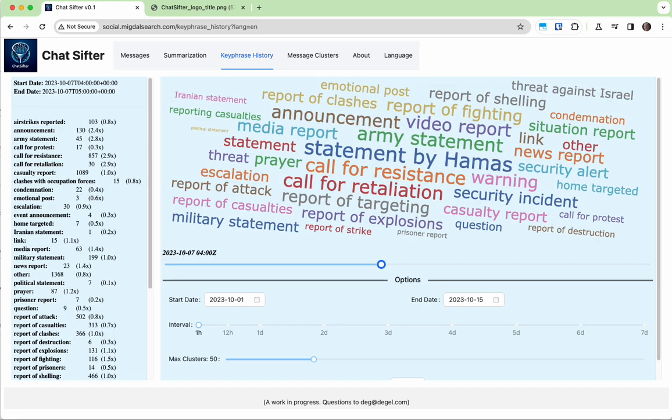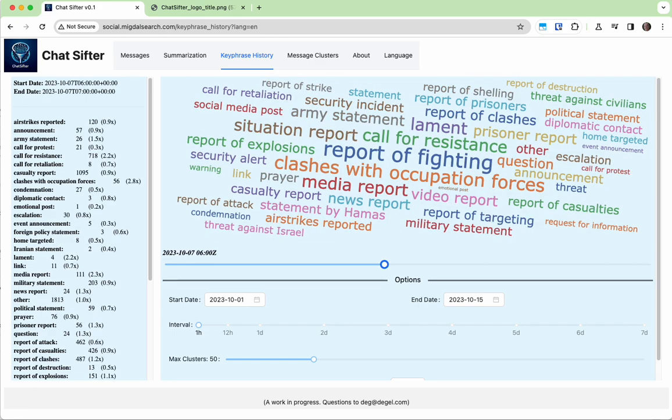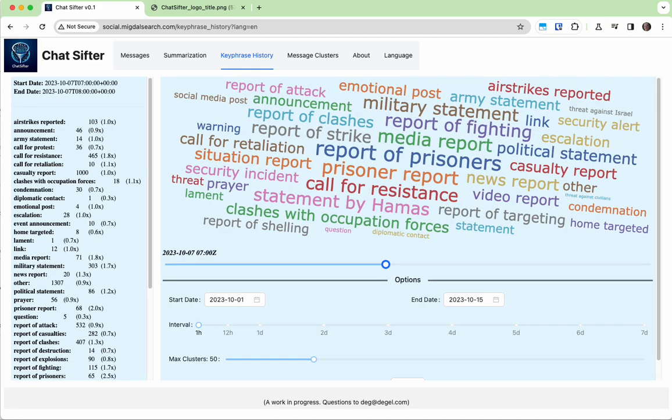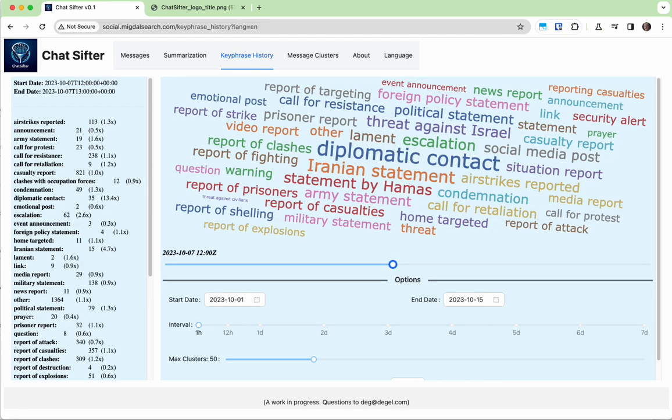We're seeing reports of explosions, reports of shelling, statements by Hamas, call for resistance, reports of prisoners. That was probably the first mention of the hostages. Reports of fighting, clashes with occupation forces of Israel. More reports of prisoners. Reports of prisoners, reports of fighting seem to be the ongoing theme the next few hours.